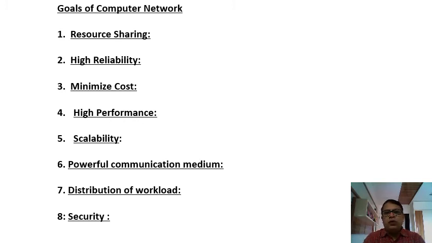But before that, what exactly is the internet? The internet is nothing but a network of networks. So what is a network? A network is a collection of computers. And what is an internet? An internet is a network of networks. It means whenever we connect two or more networks with each other, it forms an internet. I will talk more about the internet after some time.